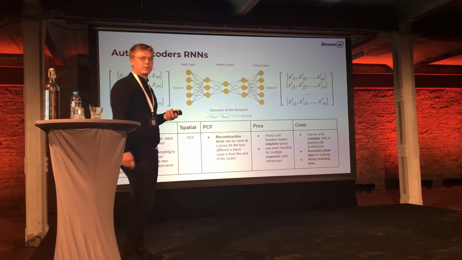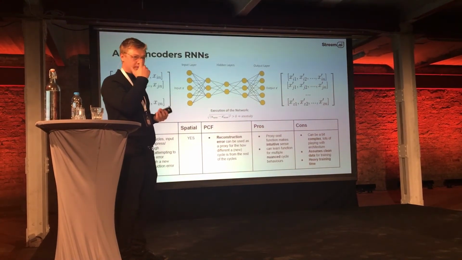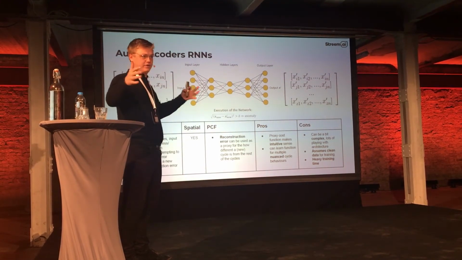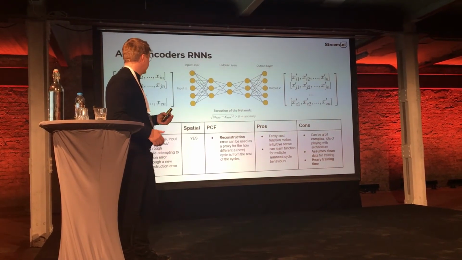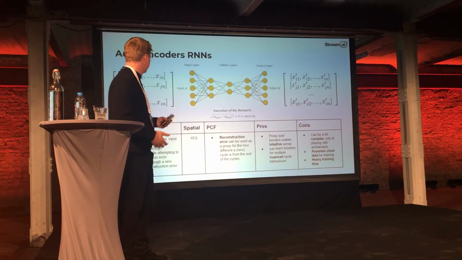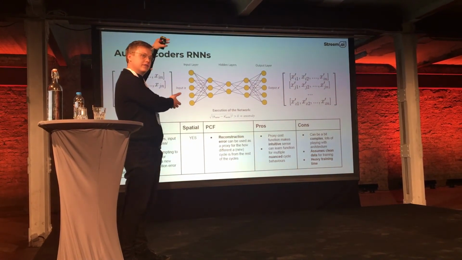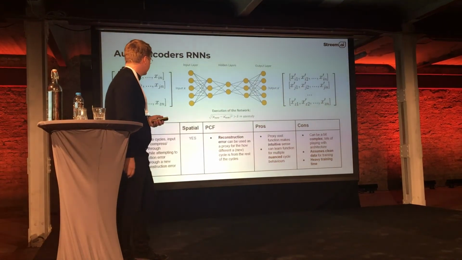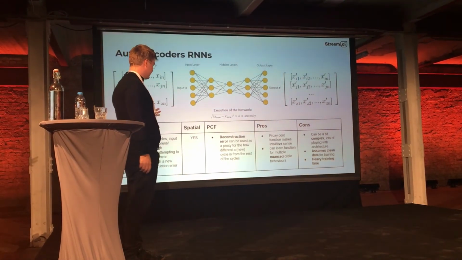Again, we can use a spatial approach here to simplify this problem. Auto-encoders are notoriously difficult to use with time series data because you have arbitrary lengths of time series. So we can simplify the input-output space by saying we're going to give you just a cycle as the input, and you're going to give me back just a cycle as the output.